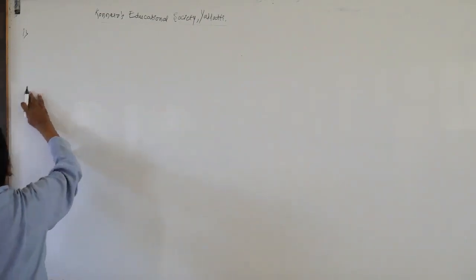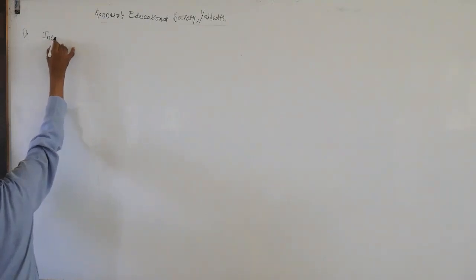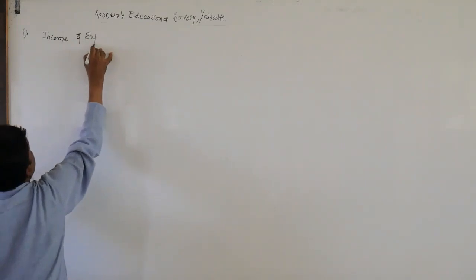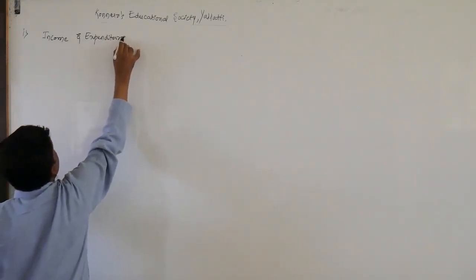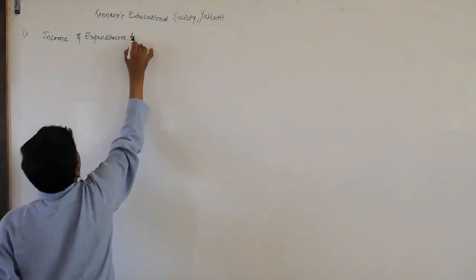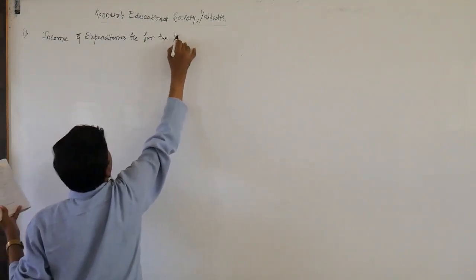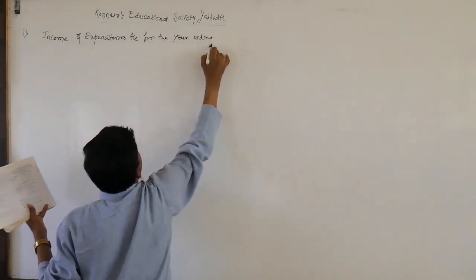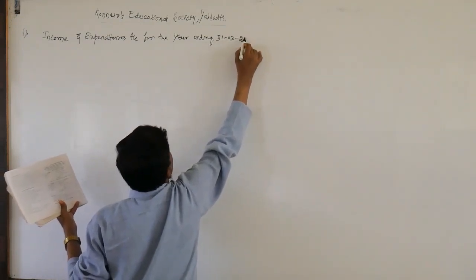We are asked to prepare, the first one, the income and expenditure account for the year ending 31st March 2020.